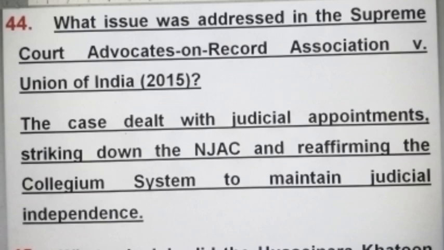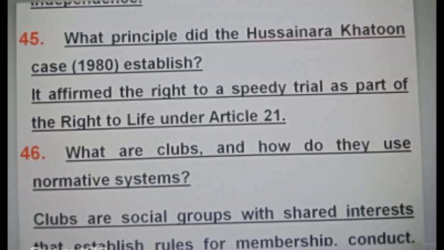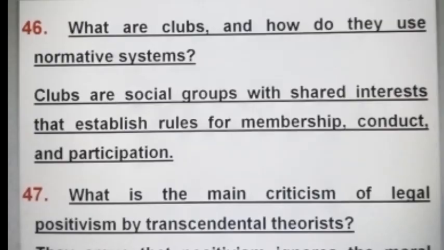What principle did the Hussain-era cartoon case 1980 establish? The Hussain-era cartoon case 1980 affirmed the right to a speedy trial as part of the right to life under Article 21. What are clubs and how do they use normative systems? Clubs are social groups with shared interests that establish rules for membership, conduct, and participation.